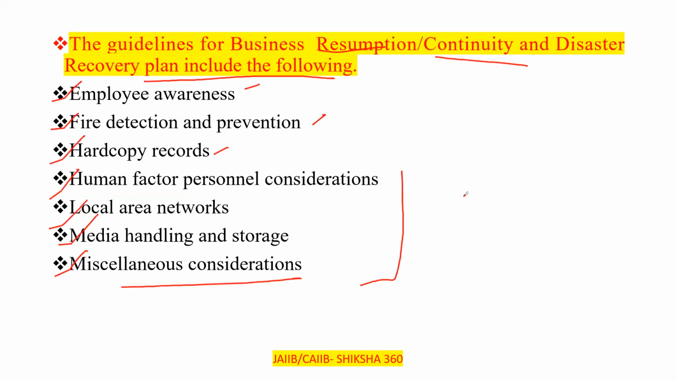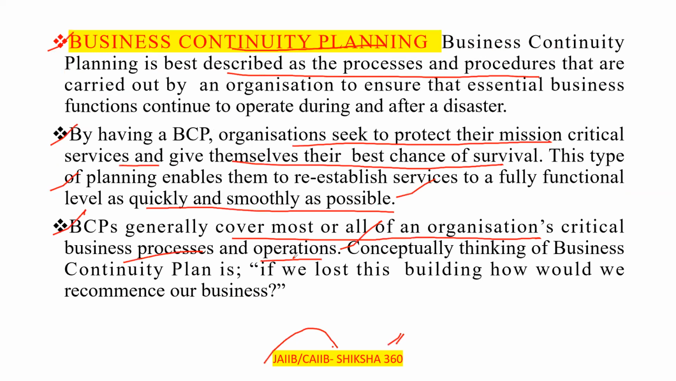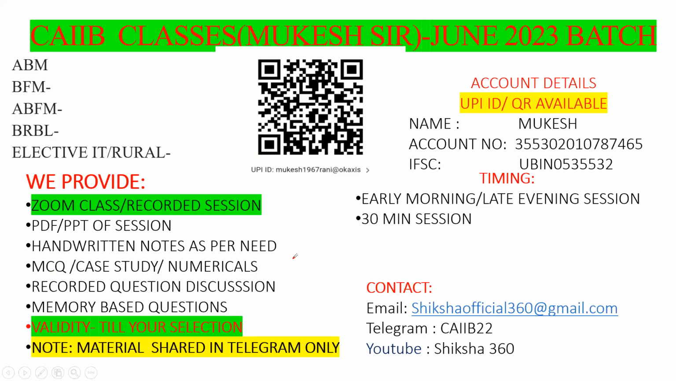So we have discussed up to this much. The rest of the points, along with some more important points, will need 3 to 4 sessions. The next session will be of 35 to 40 minutes. This is the introductory session of chapter number 17, where we discussed the overview and the difference between business continuity and disaster recovery planning. So kindly remember all these things.